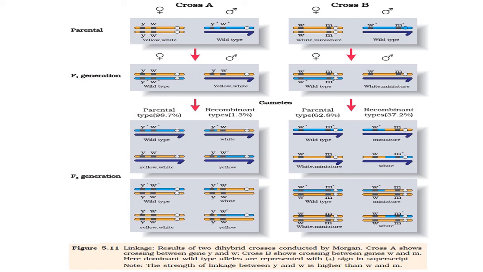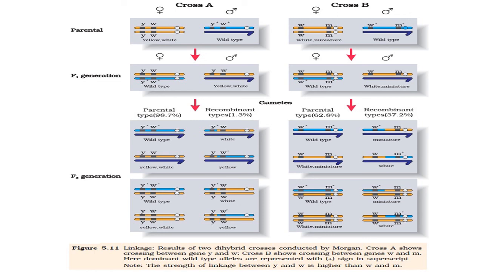Here on both sides you can see, the left column is cross A and the right column is cross B. Linkage is actually the result of two dihybrid crosses conducted by Morgan, where cross A shows crossing between genes Y and W, and on the other side cross B shows crossing between genes W and M. Here the dominant wild type alleles are represented with a plus sign in superscript, which you can easily understand by studying this figure also.